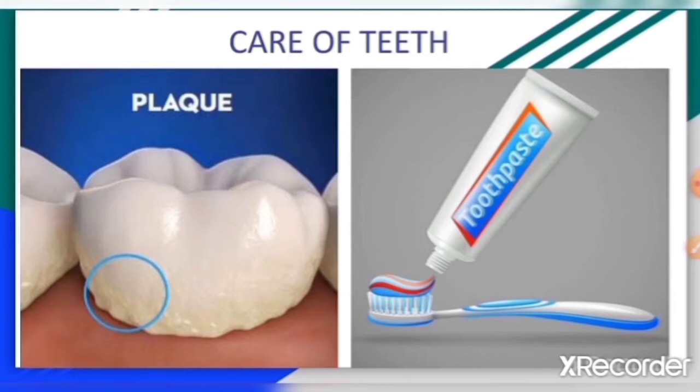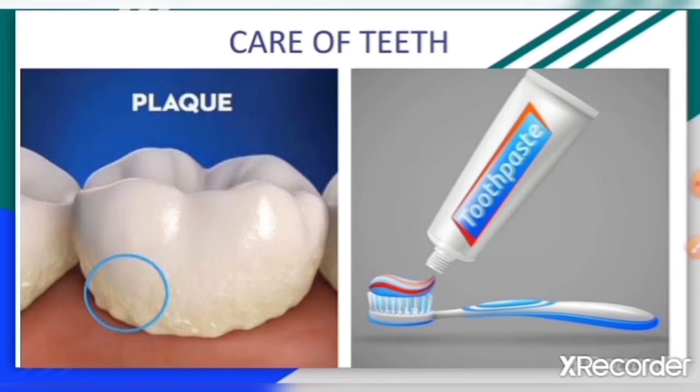Eat a healthy diet and see your dentist regularly for dental cleaning and checkups. Because a healthy mouth makes for a healthy body and a pretty smile. Proper care of teeth is very important.